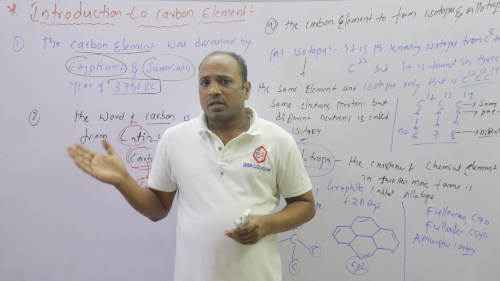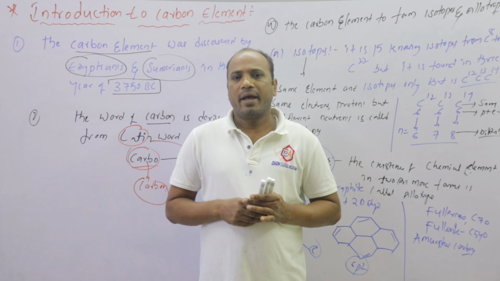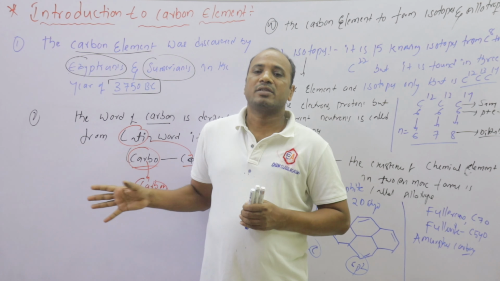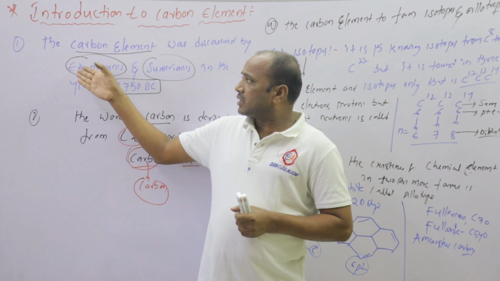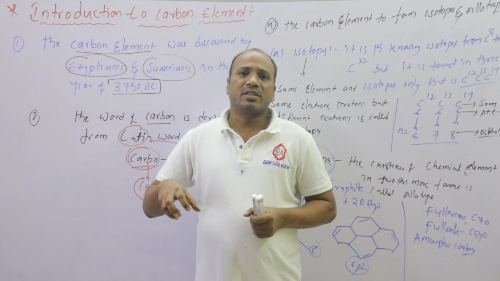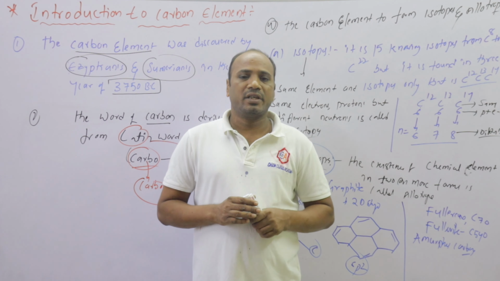This is the primary information about carbon element. The carbon element was discovered by Egyptians and Sumerians in 3750 BC.